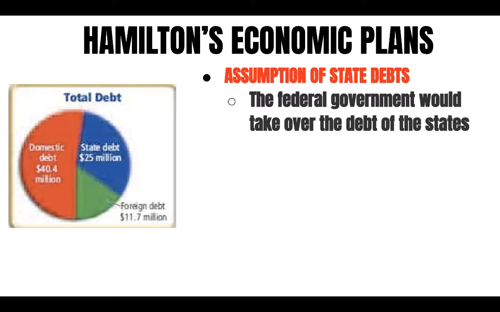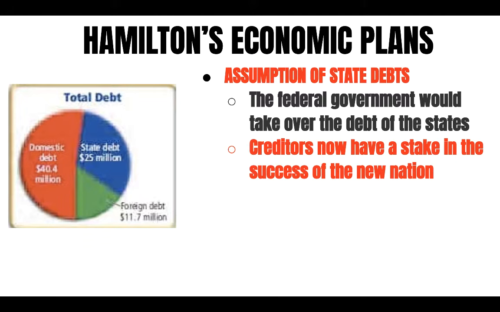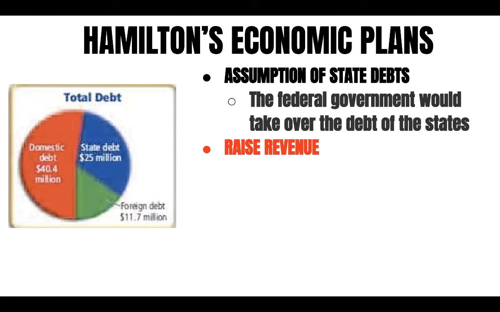The idea behind this was that this would free up state money for business and trade. Another perk of this plan was that the creditors, or people who are owed money, now have a stake in the success of the new nation. In addition, this act would further reinforce the power of the federal government, something the Federalists like Alexander Hamilton truly believed in. Now, this alone would not fix all of the economic problems, so in addition to the Assumption Plan, Hamilton proposed additional actions to raise revenue.